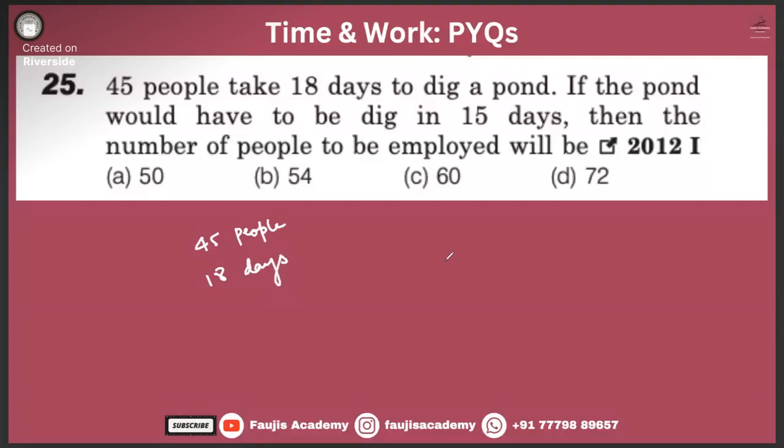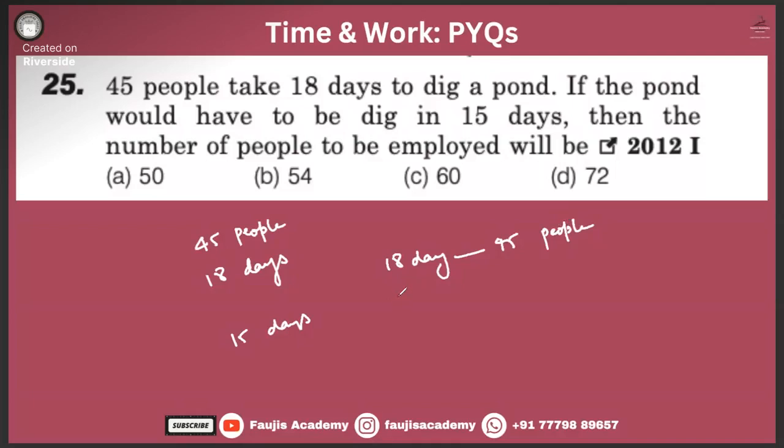45 people take 18 days to dig a pond. If the pond would have to be dug in 15 days, then how many people would be required? So for 18 days, 45 people were required. You don't have to think much. No right, left, here and there, directly proportional, inversely proportional, this or that. No need to think about those.